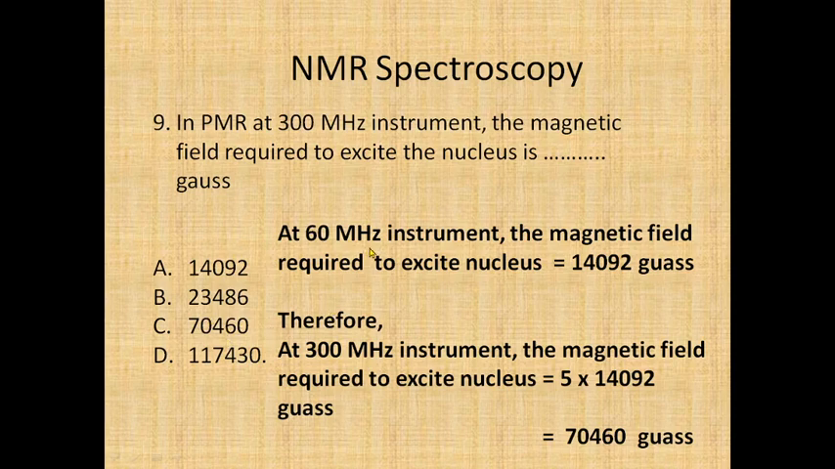So for a 60 megahertz instrument you require this much, 14092 Gauss. You should know that, then you can easily calculate for any megahertz instrument. Just do the cross multiplication and you will get the answer. So the correct answer is option C.